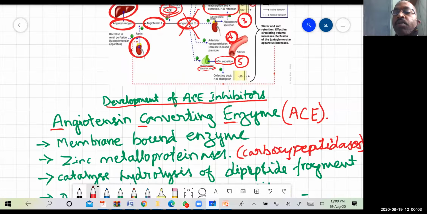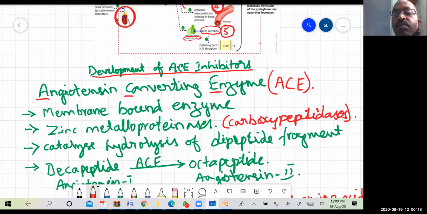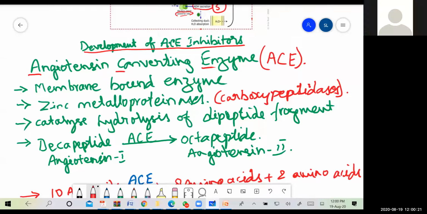Okay, then before we go into the drugs, let us see how these angiotensin converting enzyme inhibitors were developed. Initially, ACE stands for angiotensin converting enzyme. This ACE enzyme is a membrane-bound enzyme, that is, it is present on the outer surface of the cell. That's why it is called the membrane-bound enzyme, and it belongs to a class known as zinc metalloproteinases.